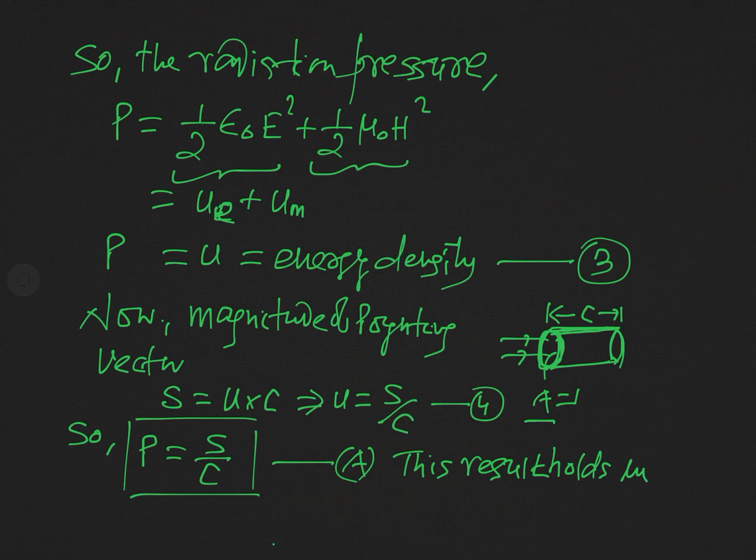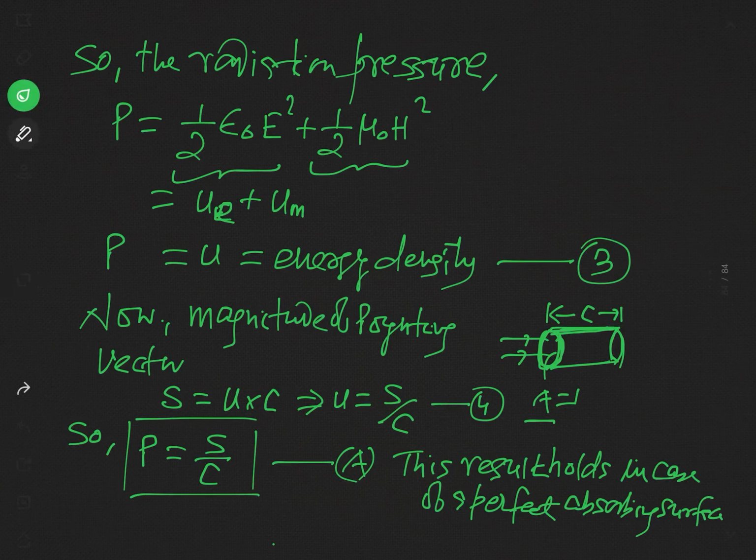So this result holds in case of a perfect absorbing surface. Now let us see if the surface is a perfect reflector. In that condition, the change in momentum will be just double.